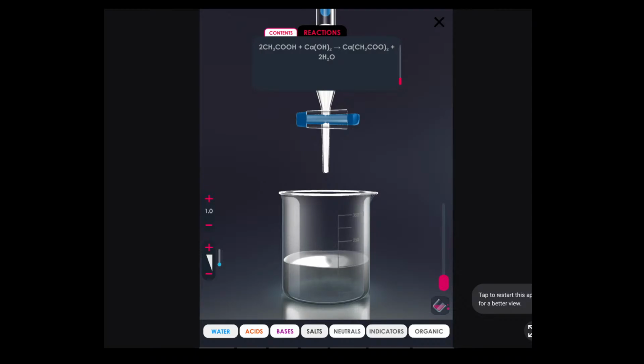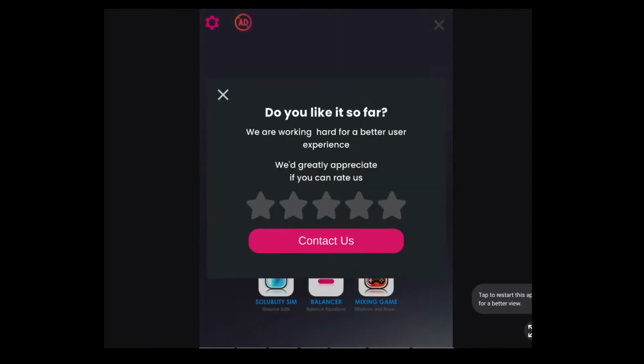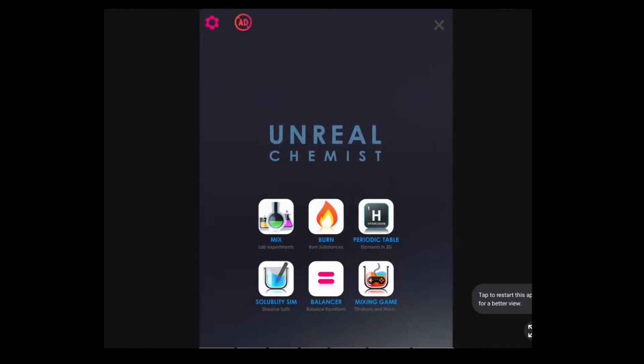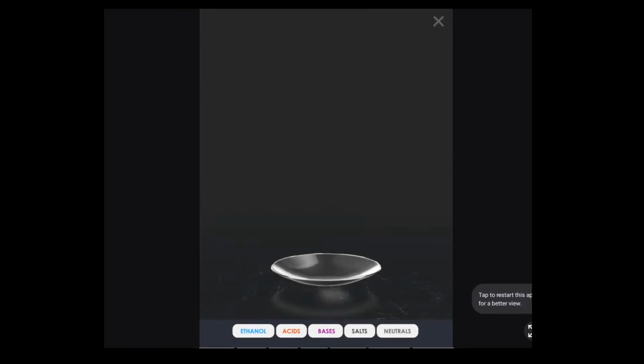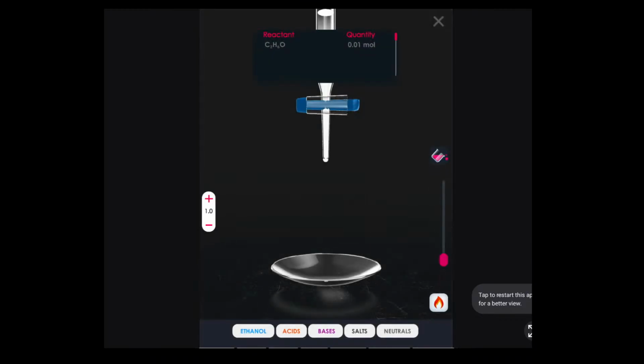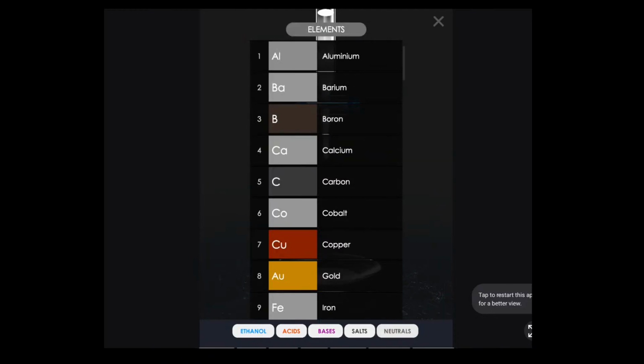Now let's have some more reactions, but this time we will have ethanol. So let's get ethanol. Ethanol is ethyl alcohol. And let's put some neutral material in that.